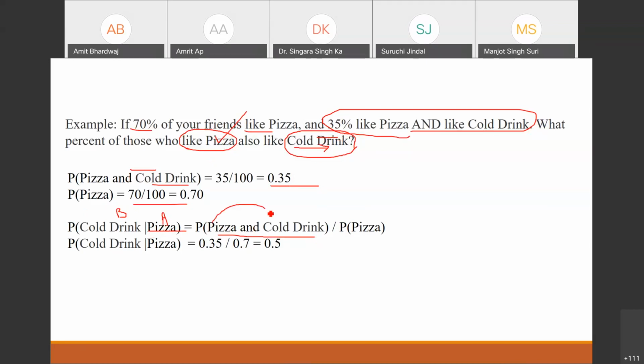So we can find it out: the probability of this and this divided by the probability of pizza, right? Probability of event A. So 0.35 divided by 0.7, and we will get this number. It means 50% of your friends like cold drink when they like pizza. Who like pizza? There are 50% chances that they will also like cold drink. So this type of problems you can solve with the help of the conditional probability concept.